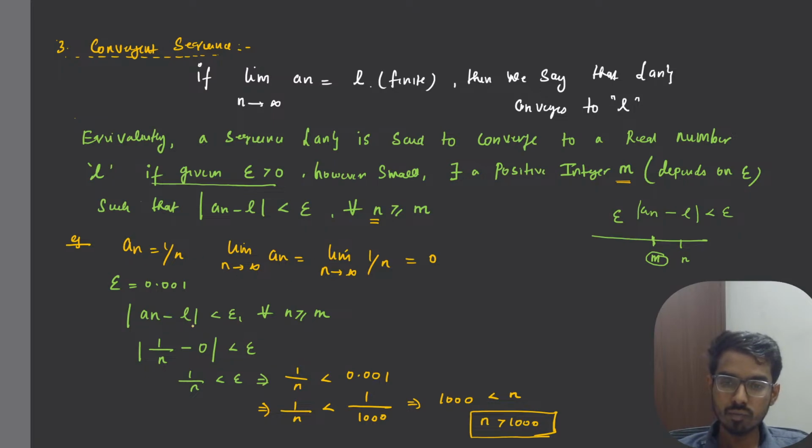So we have epsilon to be 0.001. That means if your n is greater than or equal to m, then the distance between a_n minus L is less than epsilon for all n greater than or equal to m.